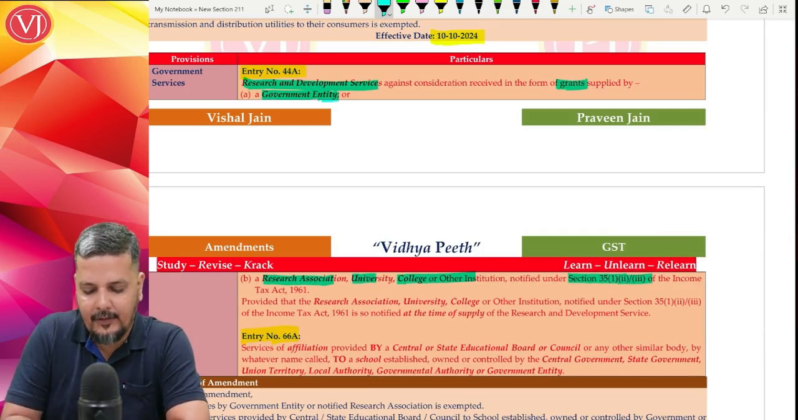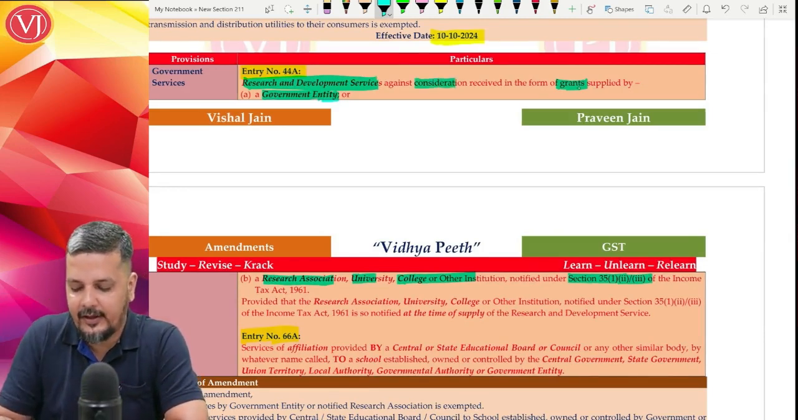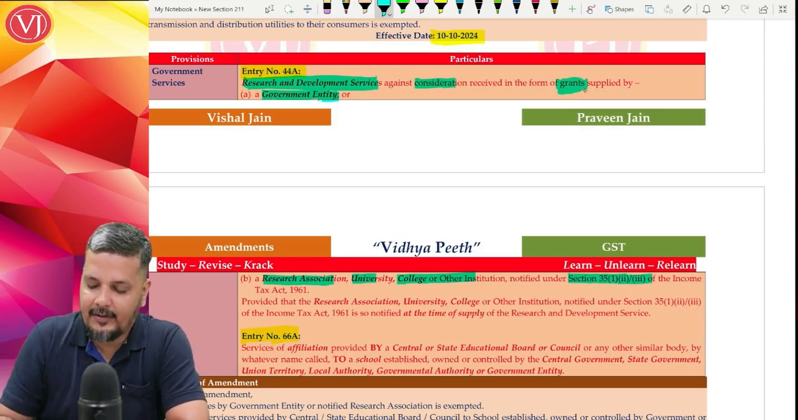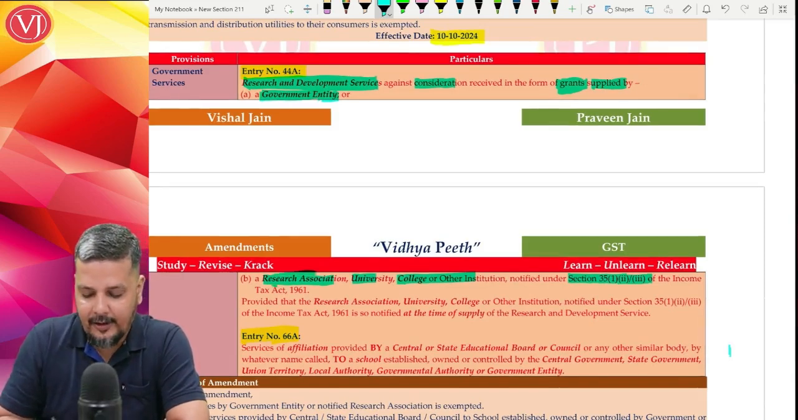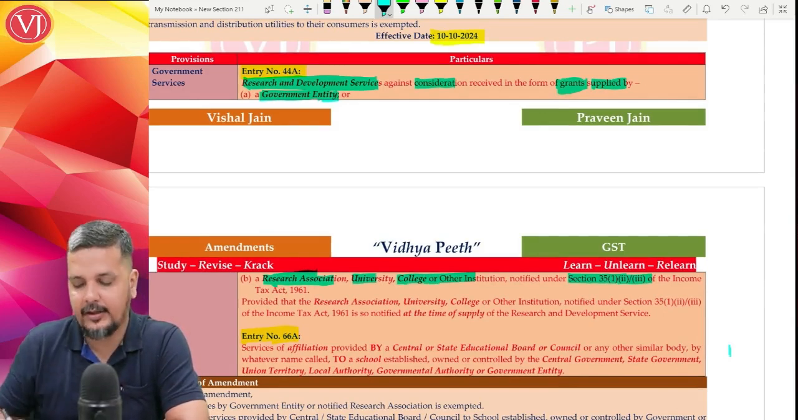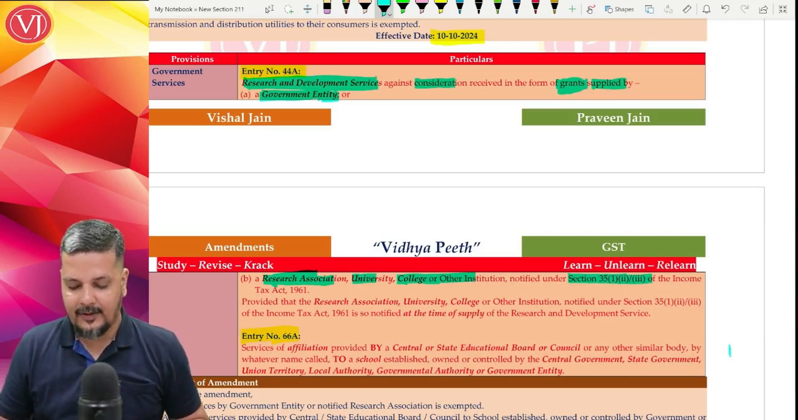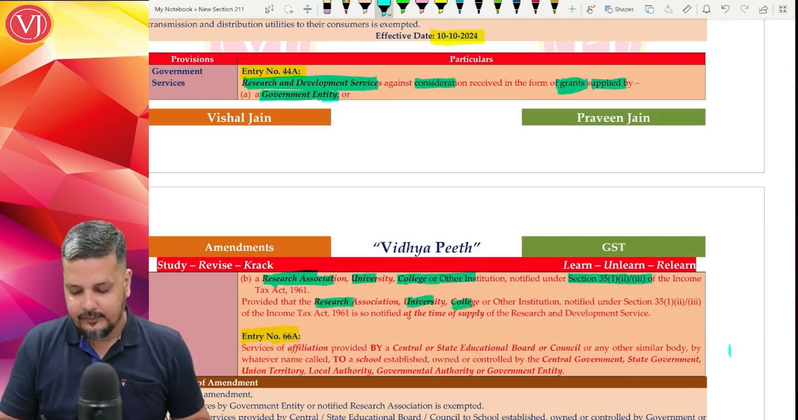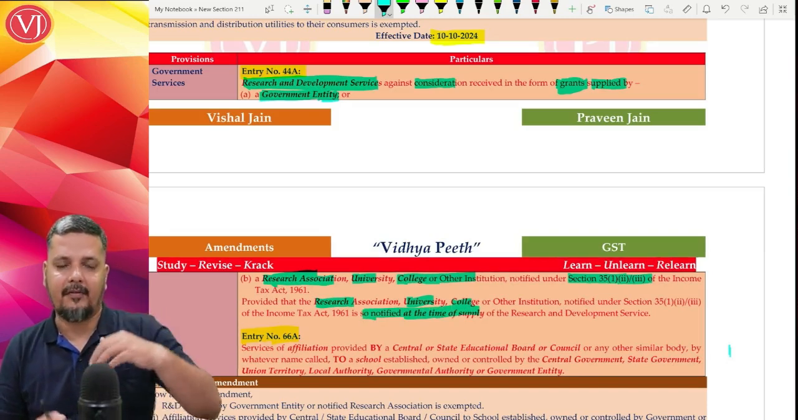So when you're giving research and development services where the consideration is received in form of grants, that R&D services should be supplied by whom? Either by a government entity, or a research association or a university or a college or any other institution which is notified under section 35(1)(2) or 35(1)(3) of Income Tax Act, provided these research association, universities or college are notified at the time of supply. So that notification should be effective at the time of supply.